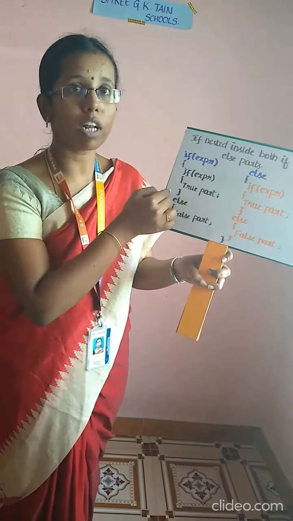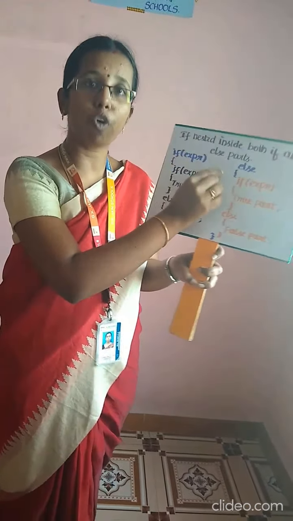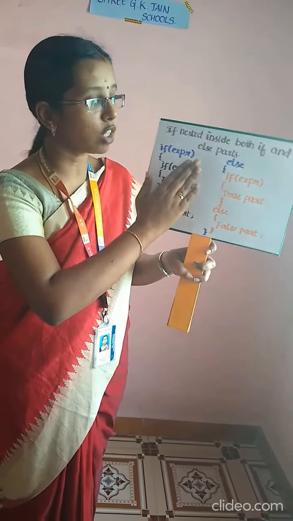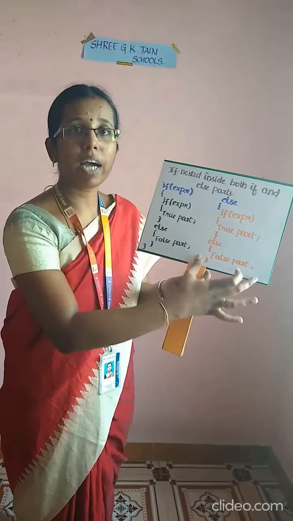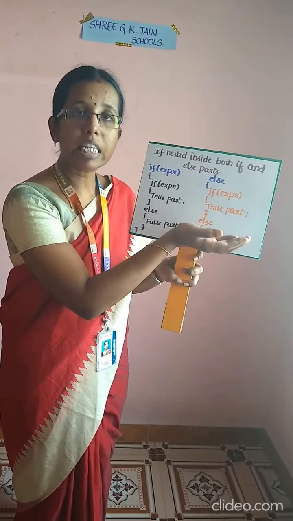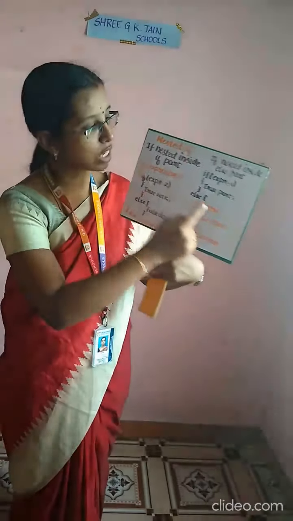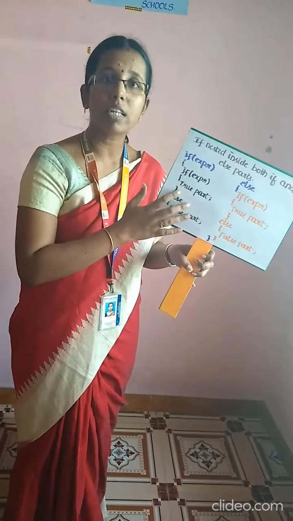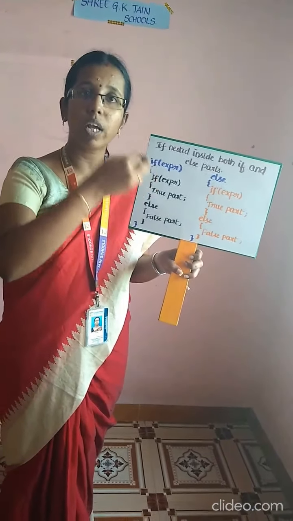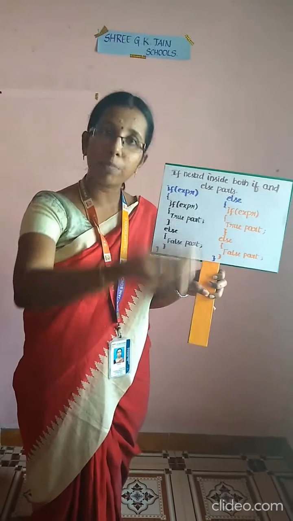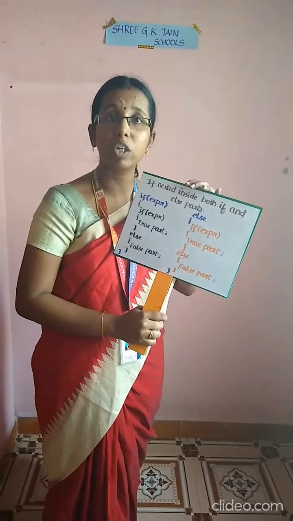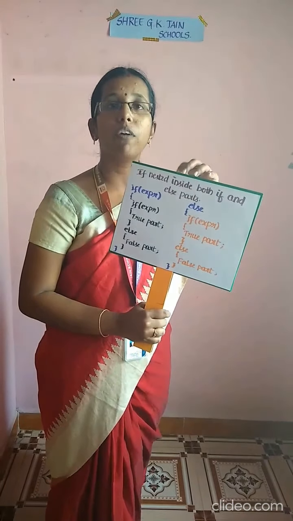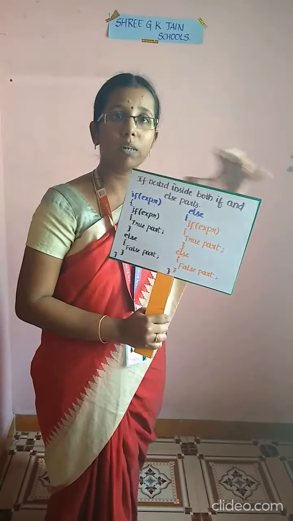If the expression itself is false, this is not touched at all, and the control will go on to your else part. In the same way, you will have a nested if inside your else part as you saw in the second type. So these are the 3 types in which you can nest your if block wherever you want: inside the if part, the else part, and both the if and else parts.